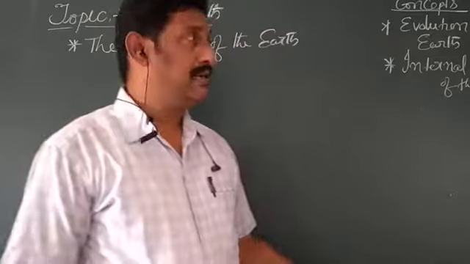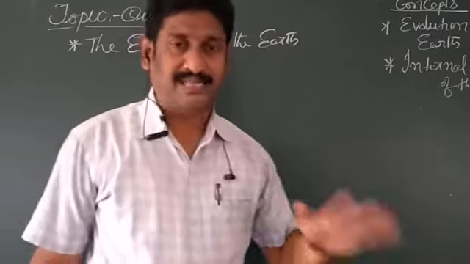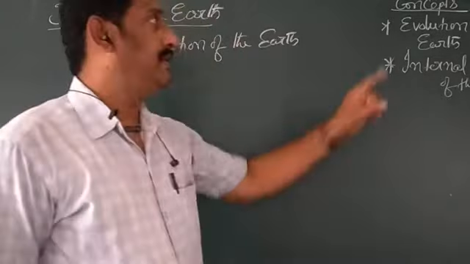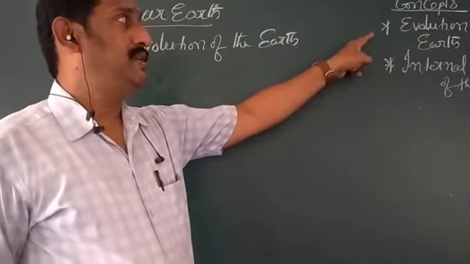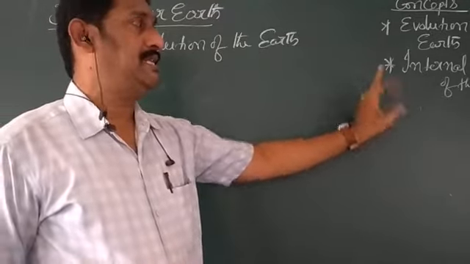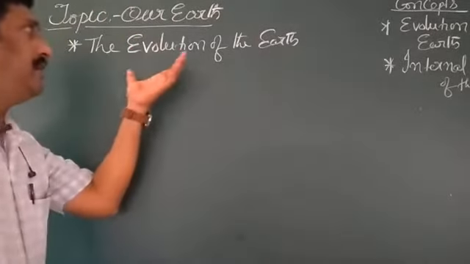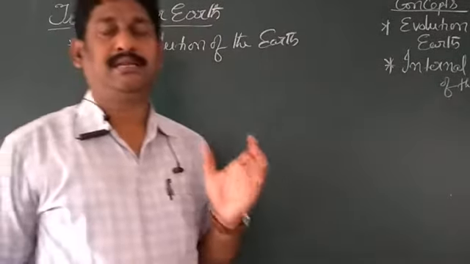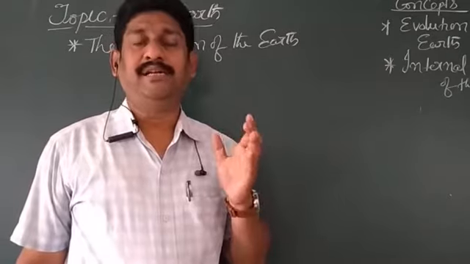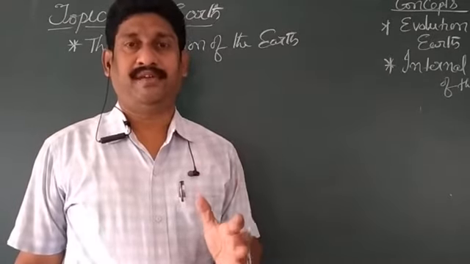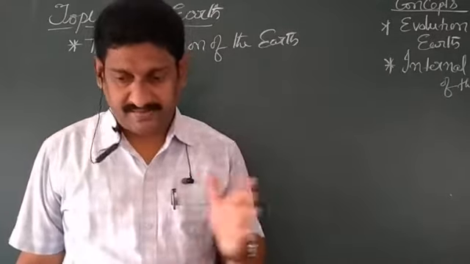Now the next topic. See in your textbook, page number 4: the concept of evolution of the Earth and also the internal structure of the Earth. What is the meaning of evolution? Evolution means nothing but the gradual development of the earth's surface through different phases.